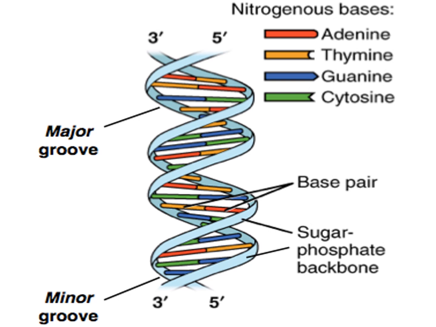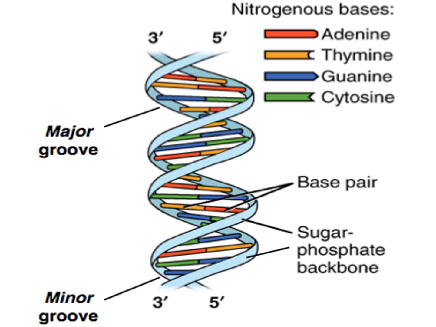Now we have to see the chemical composition of the DNA molecule. Everybody see the picture. Nitrogenous bases: adenine, thymine, guanine, cytosine. DNA is a large molecule consisting of millions of nucleotides. Hence it is also called polynucleotide.